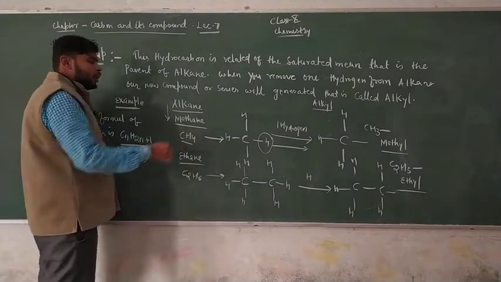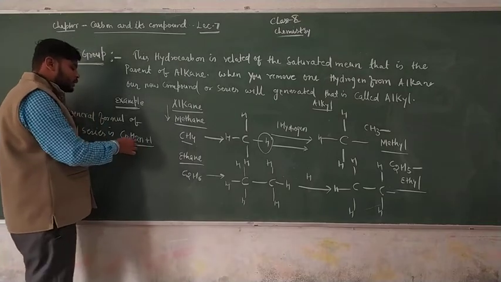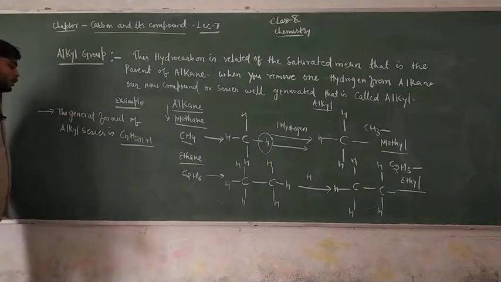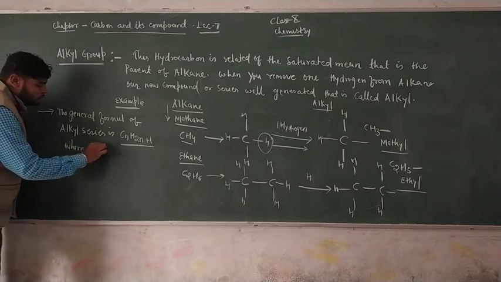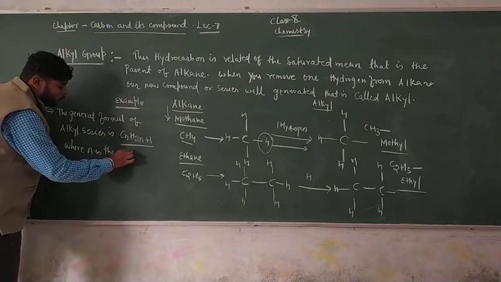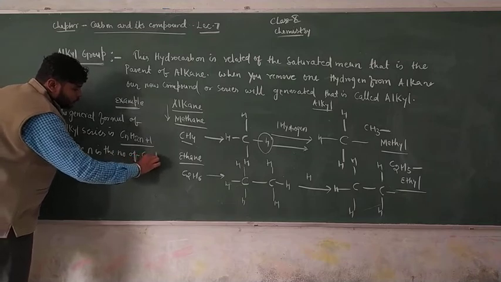After removing one hydrogen, it is represented as CnH2n+1, where n is the number of carbons.